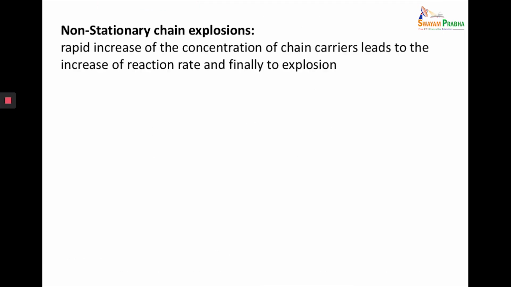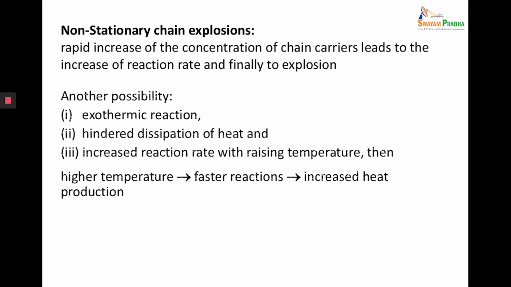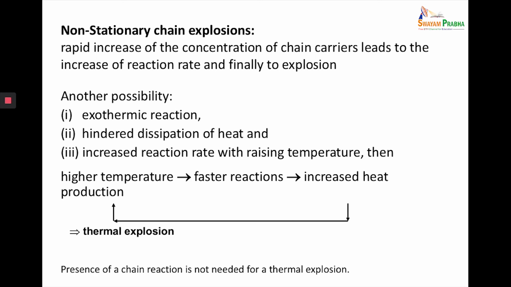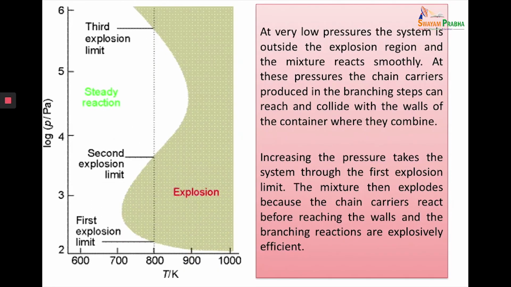So why were non-stationary chain reactions happening? Just to re-emphasize, they depended on the rapid increase in the concentration of chain carriers, leading to an increase of the reaction rate and finally to the explosion. Now, when the reaction rate increases, and if the reaction is exothermic in nature, temperature will increase, rate will increase, and there will be more production. So this cycle will keep on going, leading to a thermal explosion. And it has to be understood that chain carriers are not needed for a thermal explosion.